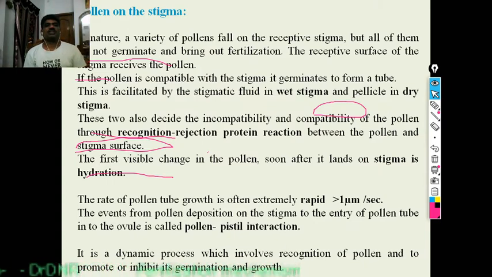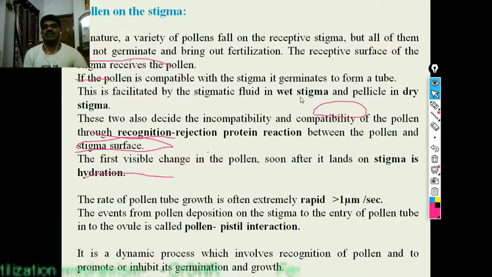First, pollen on the stigma. Naturally, a variety of pollen falls on the receptive stigma, but not all of them germinate to bring about fertilization. The receptive surface of the stigma receiving the pollen is the main factor. The pollen must be compatible with the stigma to germinate and form the tube.